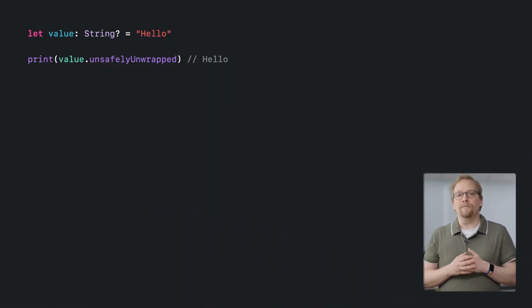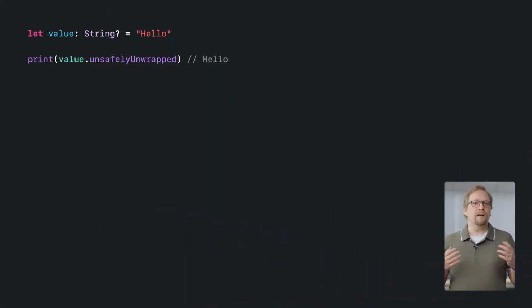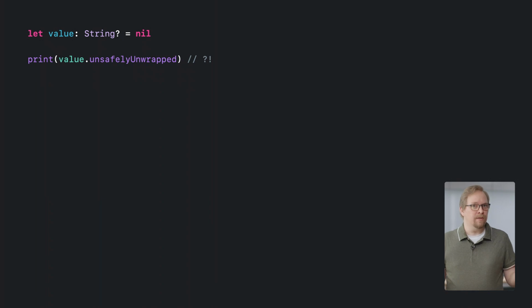For example, optional also provides an unsafe force unwrapping operation through its unsafelyUnwrapped property. Just like the regular force unwrap operator, this also requires the underlying value to be non-nil. However, when compiled with optimizations enabled, this property doesn't verify this requirement. It trusts you that you only call it on a non-nil value and directly reads it out. So what happens when you accidentally call it on nil? Well, it reads a value that isn't there.